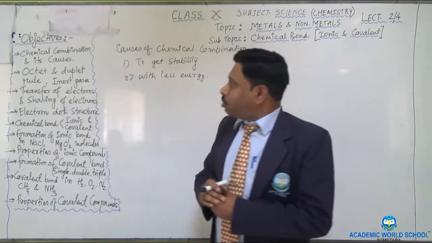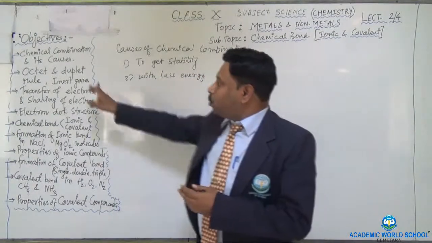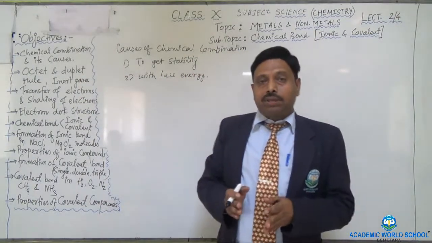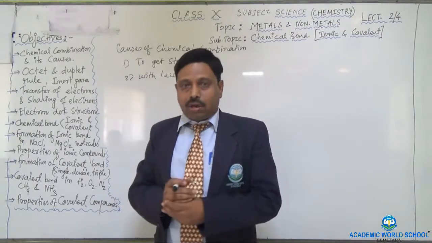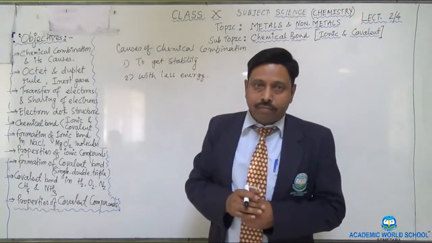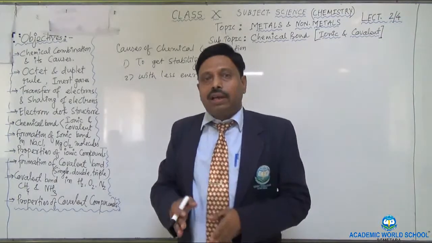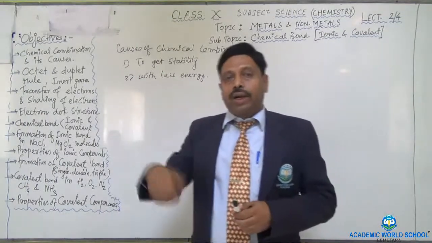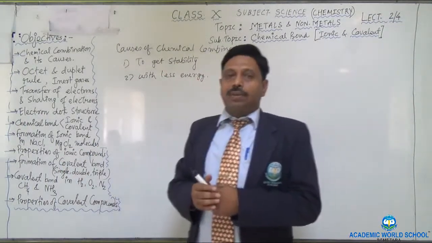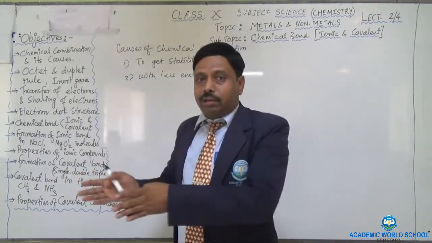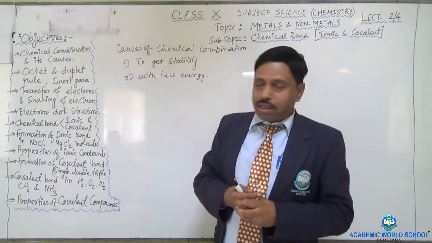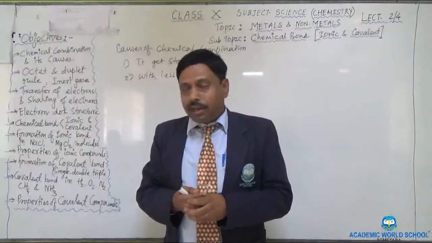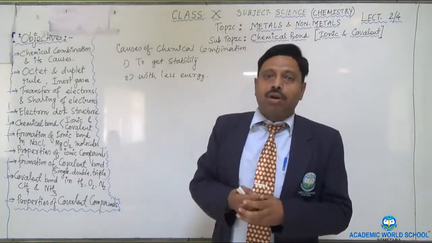Now again one thing you have to remember, that is the octet and the duplet rule. Right now I told you that the atoms which do not have the 8 electrons in their outermost orbit want to have it. If they have less than 8 electrons, they want to get it from any other atom. If they have more than 8, they want to give it or donate it. And sometimes they have to share with another atom to get the 8 electrons. So getting the 8 electrons in the outermost orbit of an atom is known as your octet, or it is also called octet rule.